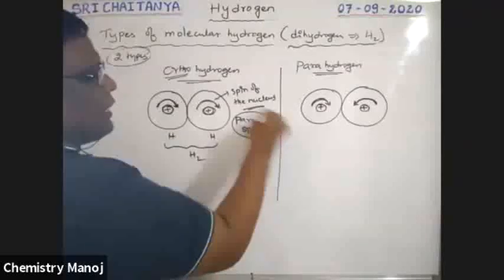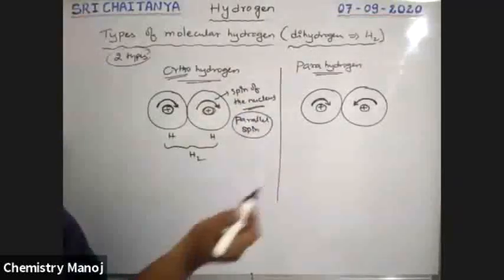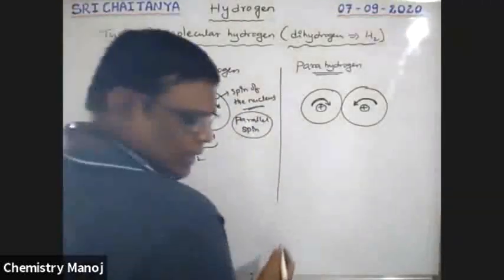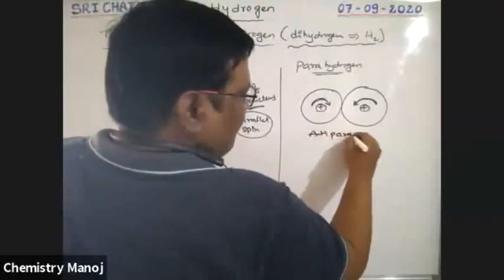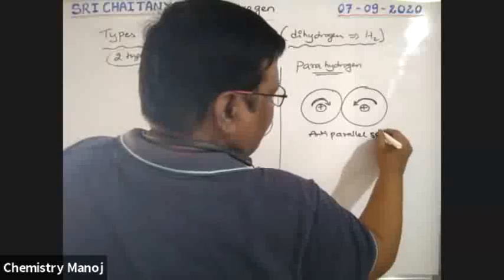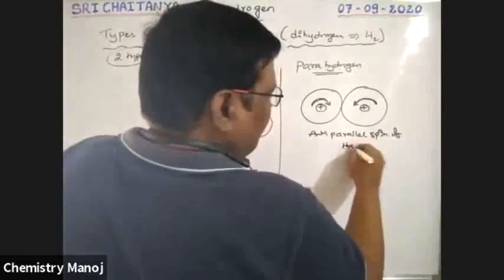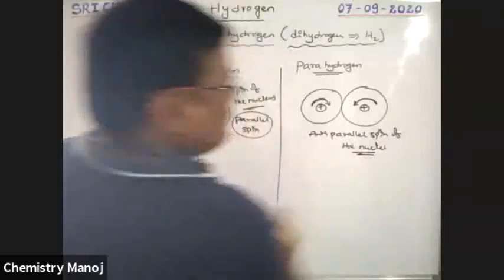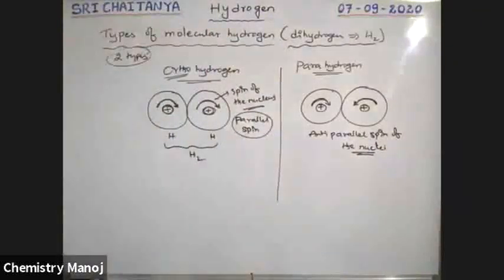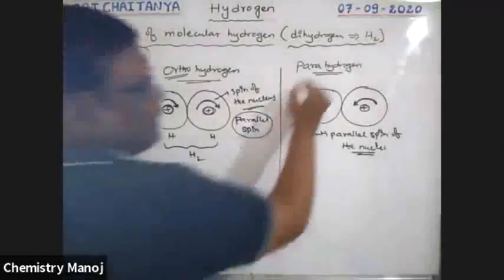Here it is a parallel spin, both nuclear spins in the same direction. This is an anti-parallel spin. Parallel spin and anti-parallel spin of the nuclei, boys. So that is called parahydrogen.